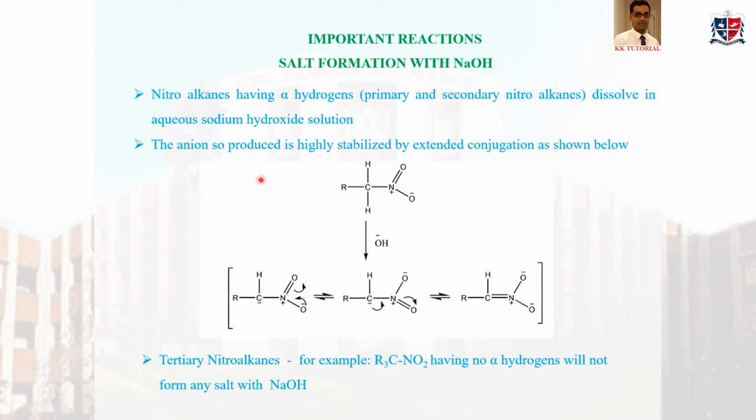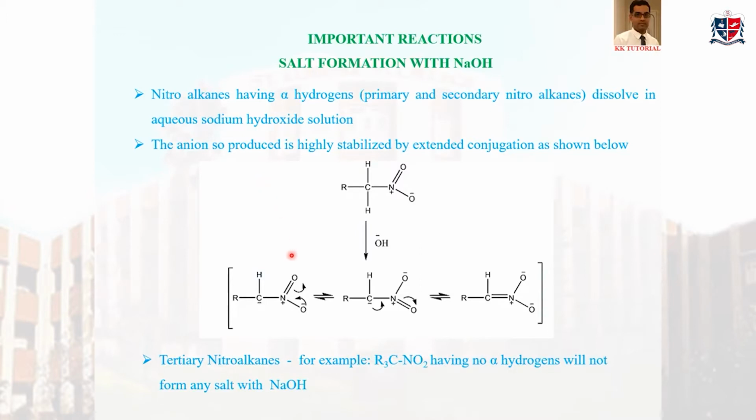What is the property of an acidic compound? Generally, an acid can easily donate its H plus ions. That is the important property of an acid. So an acid can release H plus easily.